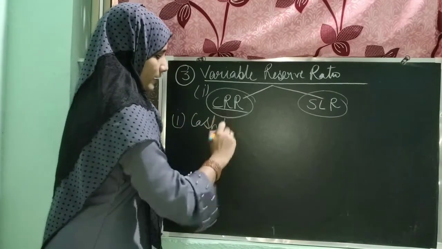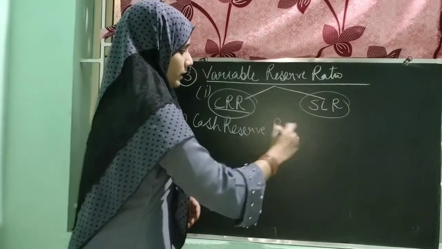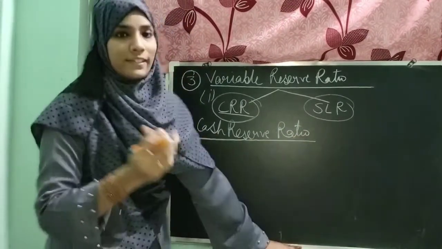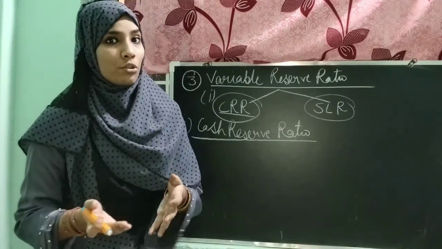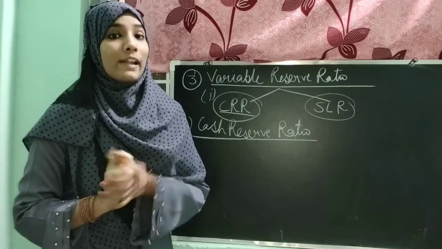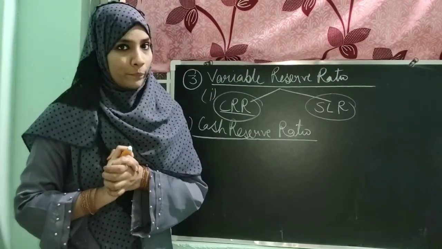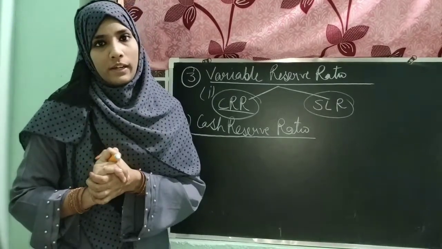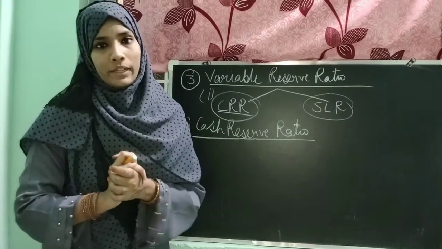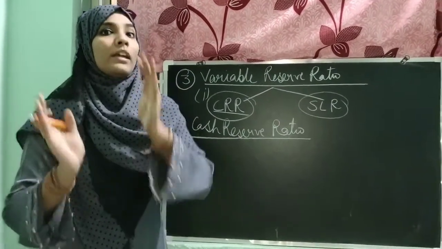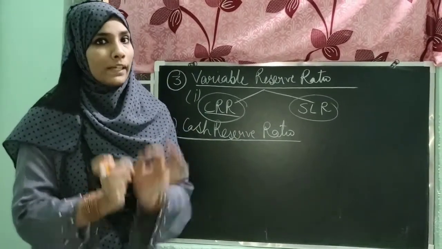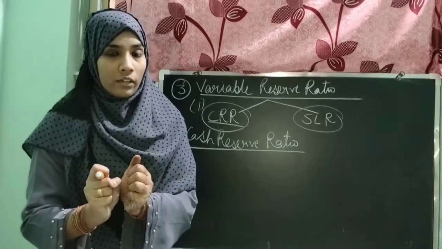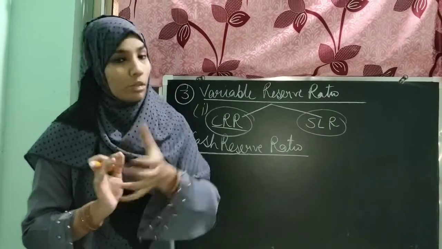That is cash reserve ratio. Okay, clear. As I have told you, a commercial bank is a financial institution which accepts public deposits and lends to the public in the form of loans. Are you understanding? It means we people are saving our money in the commercial bank, and it becomes a public deposit for the commercial bank. Like the money which you have deposited in the bank becomes the public deposit. Only then does the commercial bank use that fund to provide loans in the economy to the public.